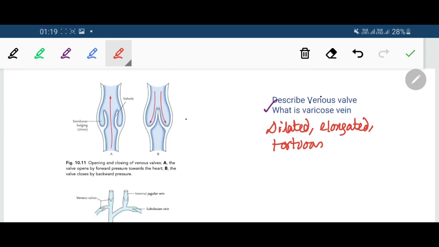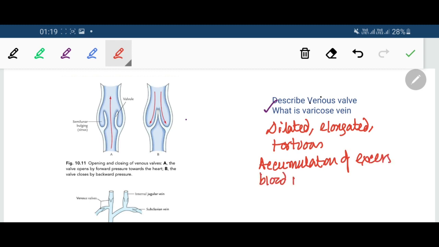So there is accumulation of excess blood in lower limb veins. Why? Due to prolonged standing throughout the day, such as police personnel, traffic guards, bus conductors, etc. Prolonged standing.